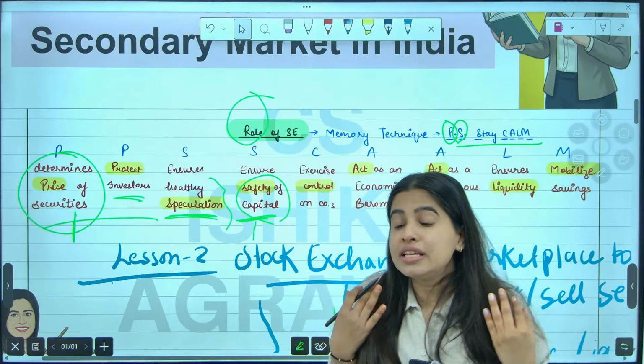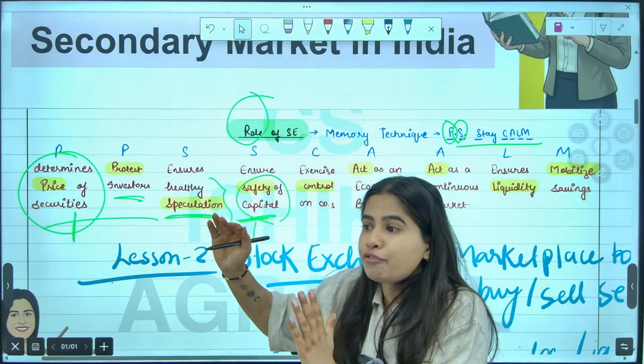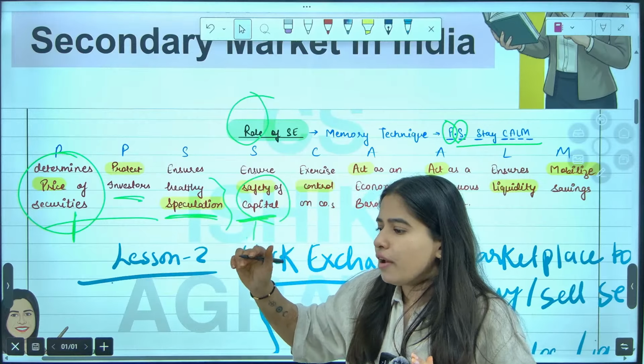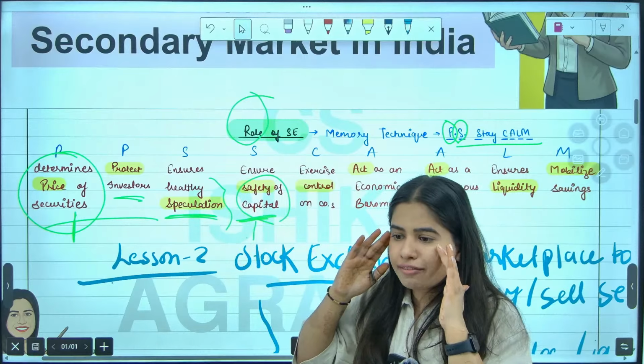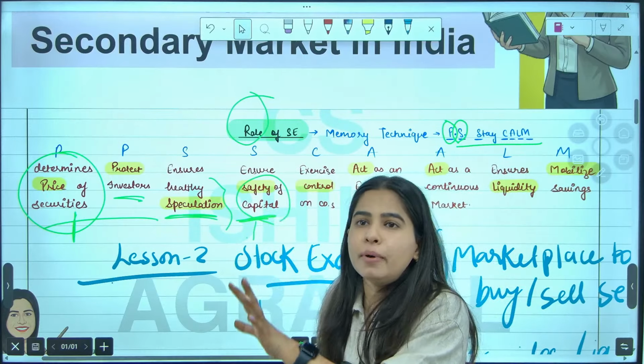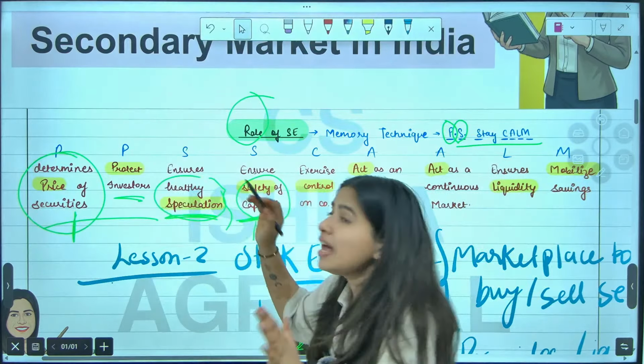Healthy speculation means I can do a study of a particular stock, let's say Asian Paints. I can study Asian Paints and see whether it will go up or go down. I will do analysis on the basis of proper technical and fundamental analysis. This is known as healthy speculation. So this is S. Okay.